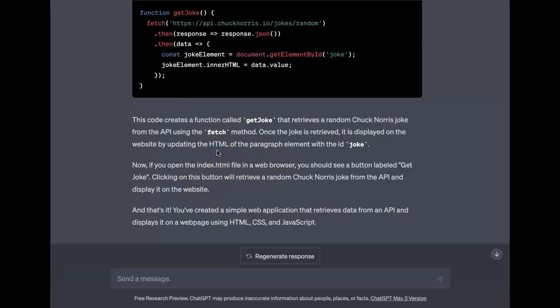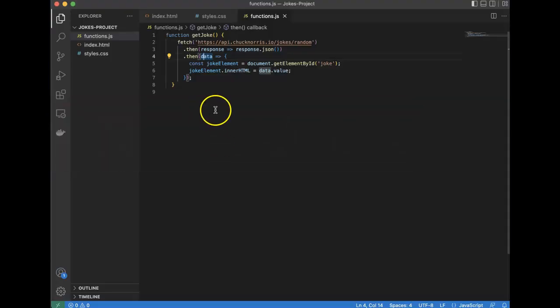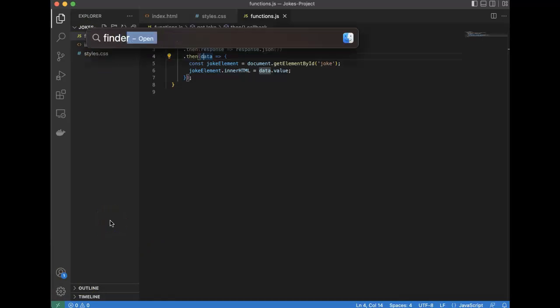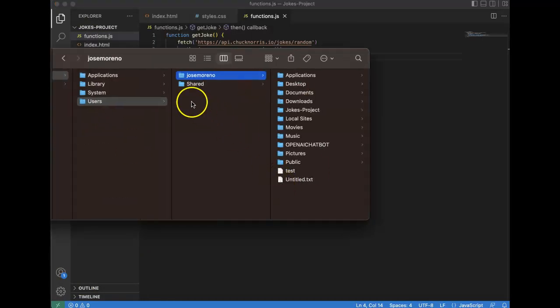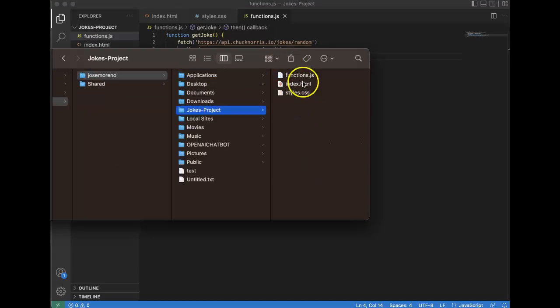You see, again, you might not know how to do that, but I will want to open this index file. How do I even find that index file? Well, if you're on a Mac like me, I would use Finder, and it should be in here, jokes project, and there is index.html. So I should be able to open this.